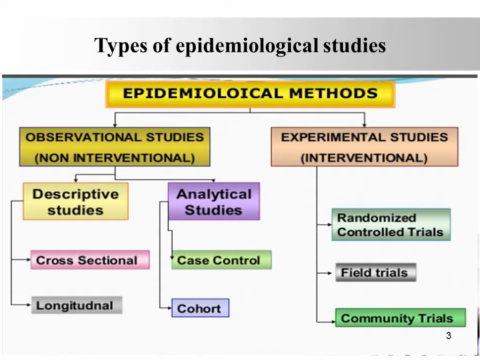Epidemiological methods are divided into two groups, that is the observational study and experimental study. The observational study is further divided into two groups: the descriptive study and analytical study. Descriptive study is of two types: one is the cross sectional study and the other is the longitudinal study. Analytical study is of two types, case control and cohort. Experimental study is of types: randomized control trial, field trial and community trial.